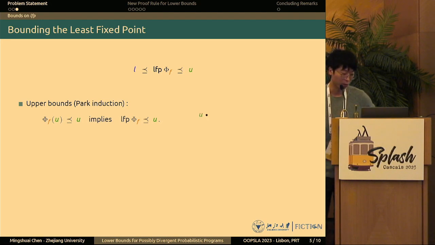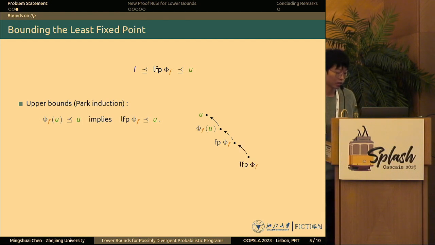In terms of a picture, we start with a candidate upper bound u. We apply phi, this takes us down in the partial order. We keep doing so until we reach some fixed point. And then by the Knaster-Tarski theorem, this is necessarily an upper bound of the least fixed point.